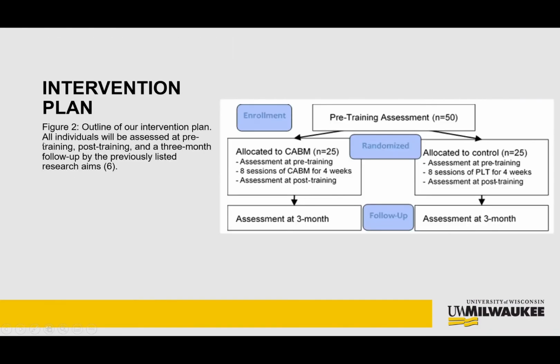This is all in accordance to our intervention plan. In Figure 2, this is an outline. Here we see we begin with the pre-training assessment, where we take a cohort of 50 participants and divide them randomly into 2 trials, either the CABM trial or the control trial. After assessments and training for 4 weeks, we have a follow-up at 3 months to gauge effectiveness.